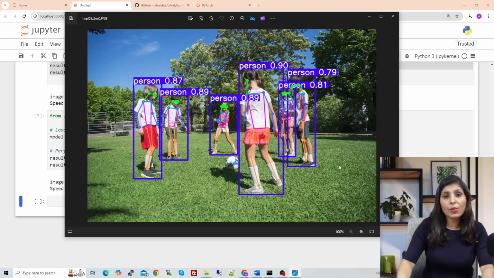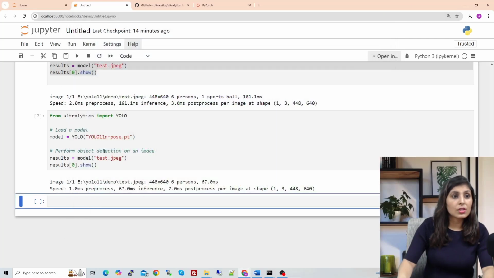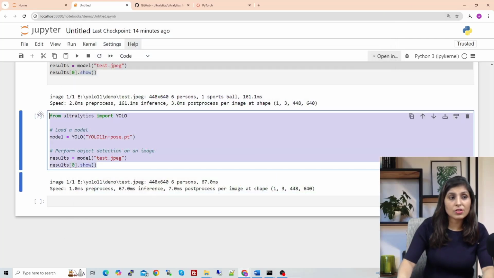So for this key point detection, this model is pre-trained to detect the key points of a person class only. So whenever you want to test the key point detection, just give the image or a video where the persons are there so that you can see the output. So this is how you can use pose estimation model.